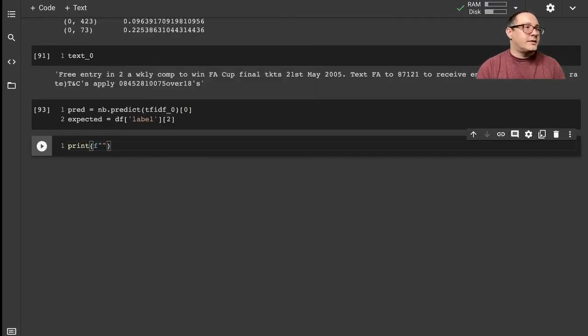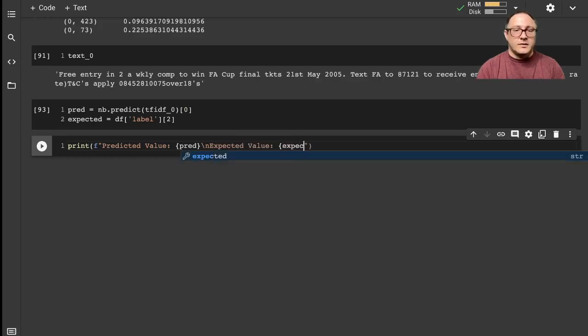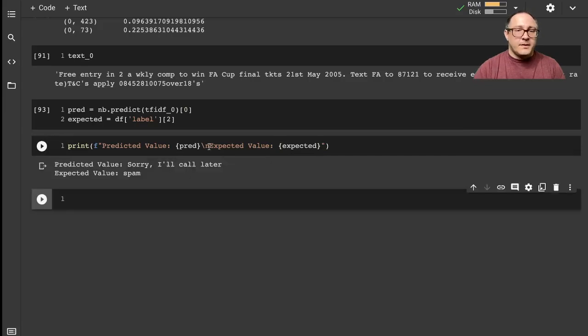We want the predicted value, which is our prediction, then a new line, and the expected value, which is our expected. Let's go on and print that to see.